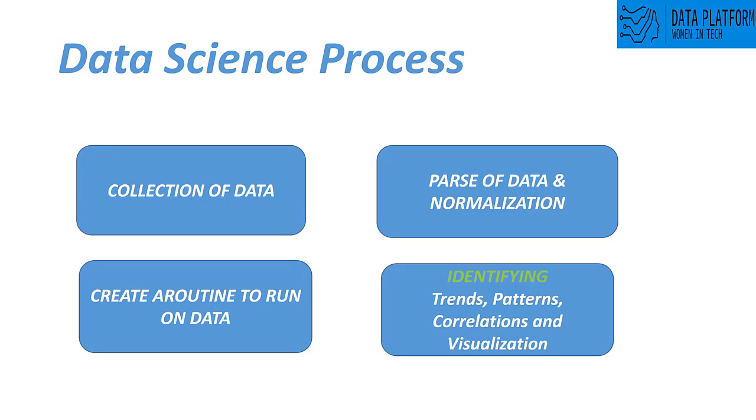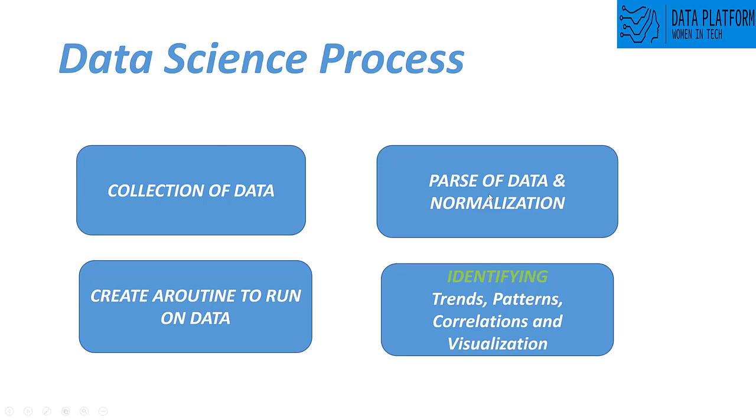It identifies trends, patterns or correlations, or gives us a nice visualization. For example, if you collected data regarding a sports event, then at the end of phase 2 and phase 3, you will get an idea whether a goal will happen or not, whether this team will score or not, so you will get a particular direction, and you can visualize that information as well.